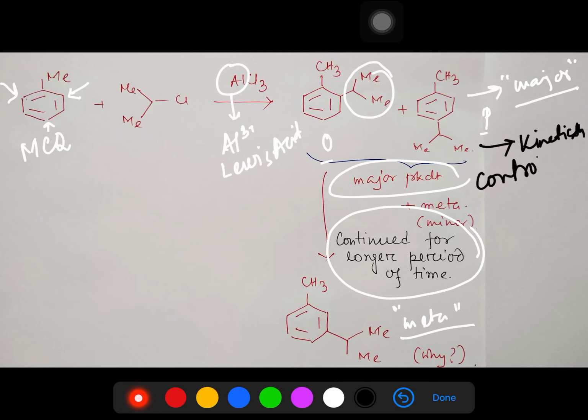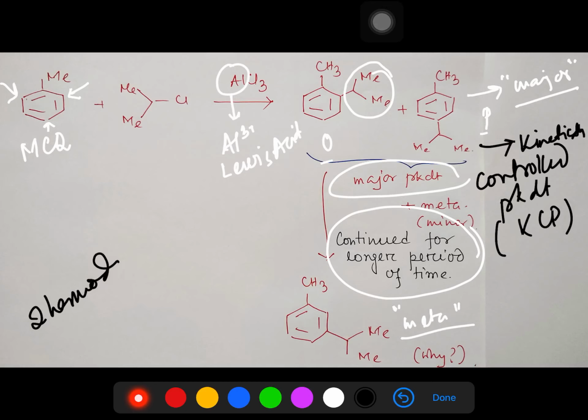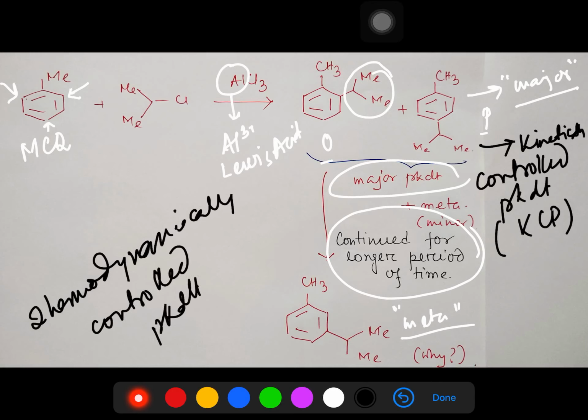Whereas this meta product is called the thermodynamically controlled product, or TCP. Very soon I will explain what I mean by thermodynamic and kinetic and how this is formed. So this is the information. The answer is this one. This is the major product after a longer period of time.